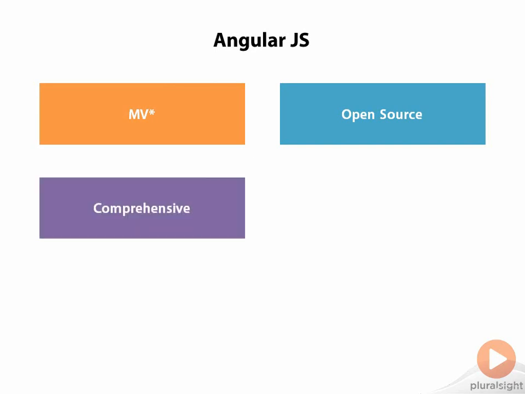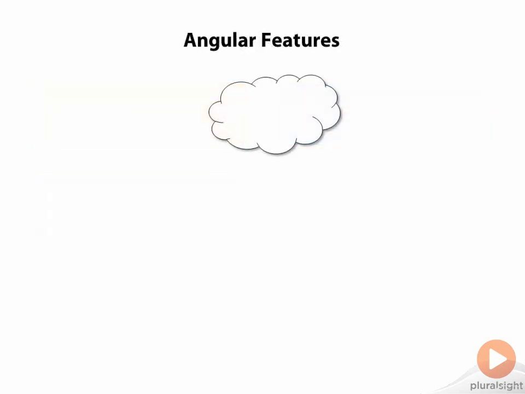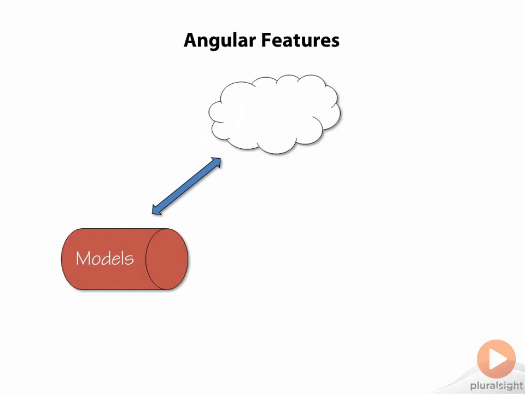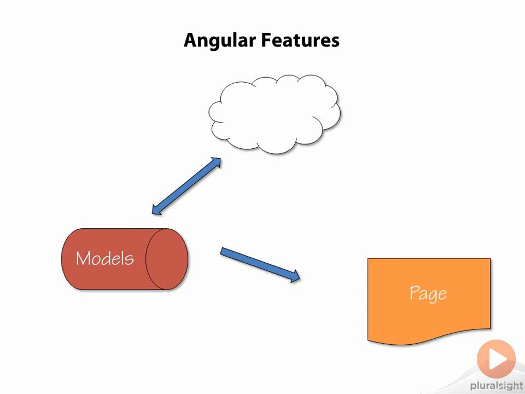Angular is also comprehensive. What makes Angular comprehensive? Well, let's take a look at a diagram. Angular handles the AJAX communication with your server so that you can both send and receive data from your backend. This data is stored as plain JavaScript objects, so you won't have to make any special calls like get and set when you want to update your data. Angular handles showing that data on the page, which you can do using partial templates or just modify the HTML DOM that already exists.